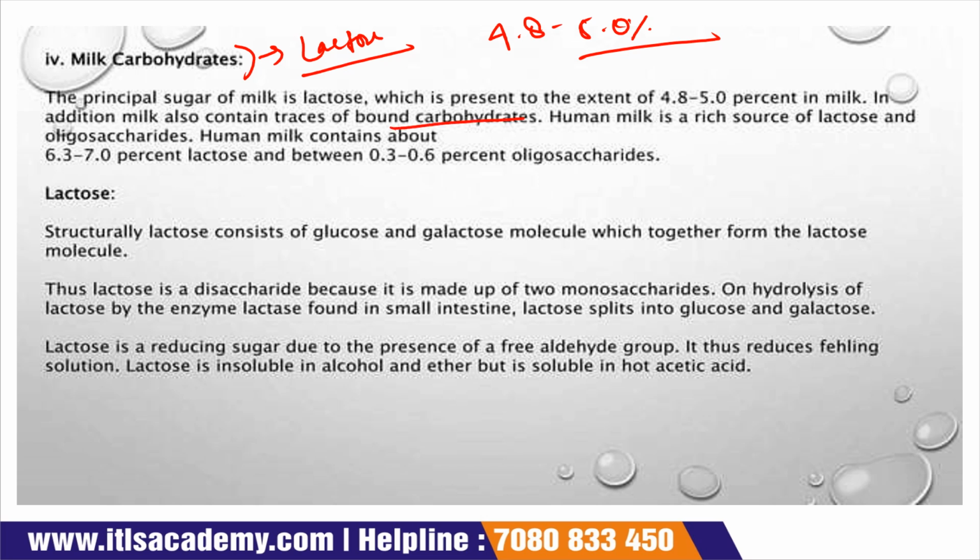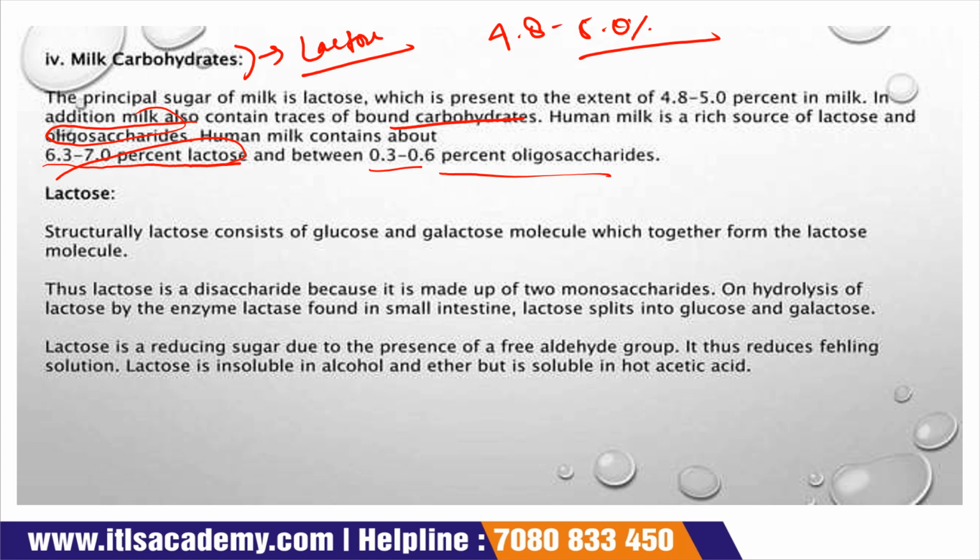Human milk is a rich source of lactose and another carbohydrate, oligosaccharide. Human milk contains 6.3 to 7.0% of lactose and 0.3 to 0.6% of oligosaccharide.